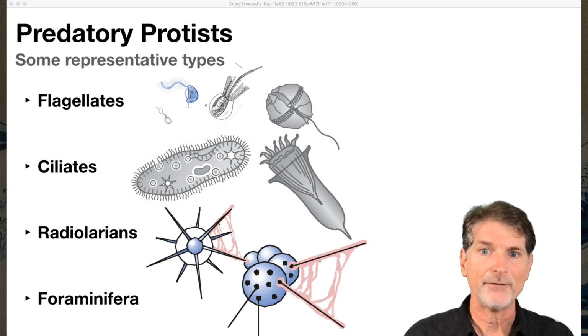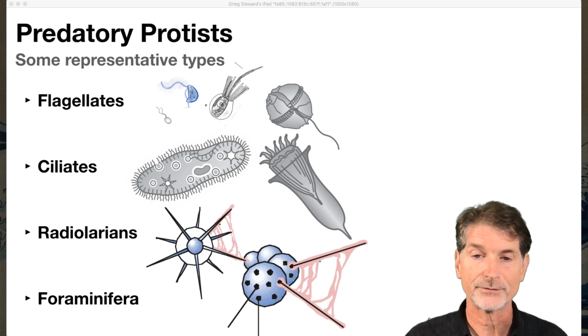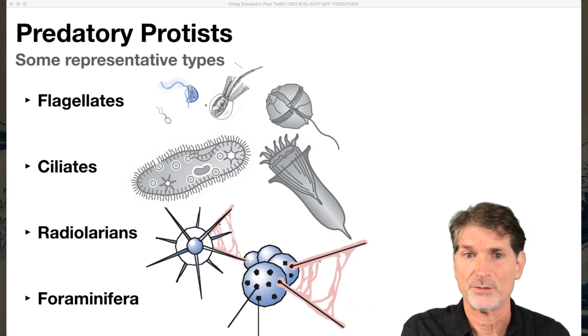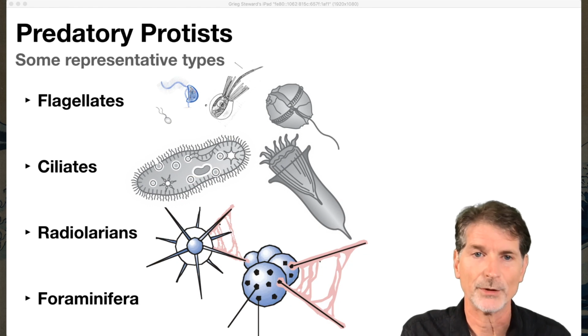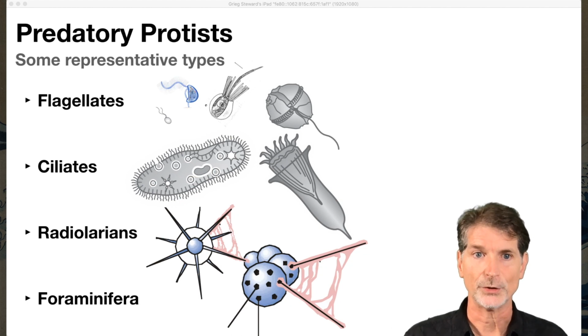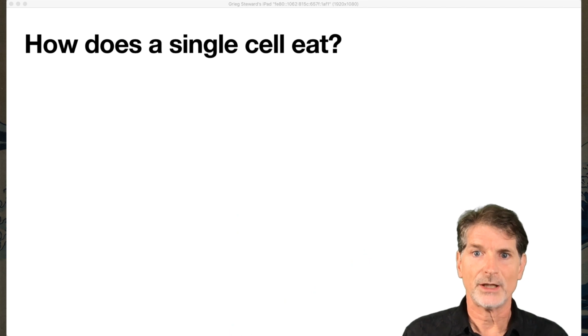Flagellates, it's not an evolutionarily coherent group. It covers a wide diversity of different types of eukaryotes, and there's a huge amount of diversity there. I'm lumping them together just because they have flagella and they swim around, but it does cover a wide range of sizes and diversity. And then we have the ciliates, which are a more coherent evolutionary group. Then we have the radiolarians and the foraminifera, also all related to each other within each of those groups. So we've got single-cell predators.